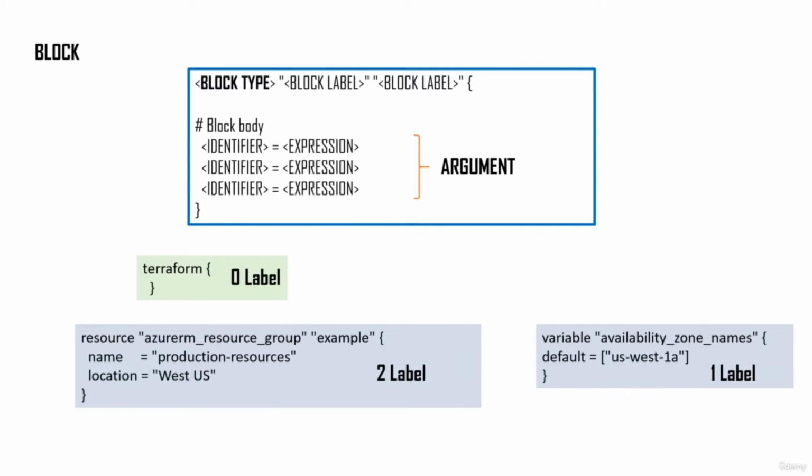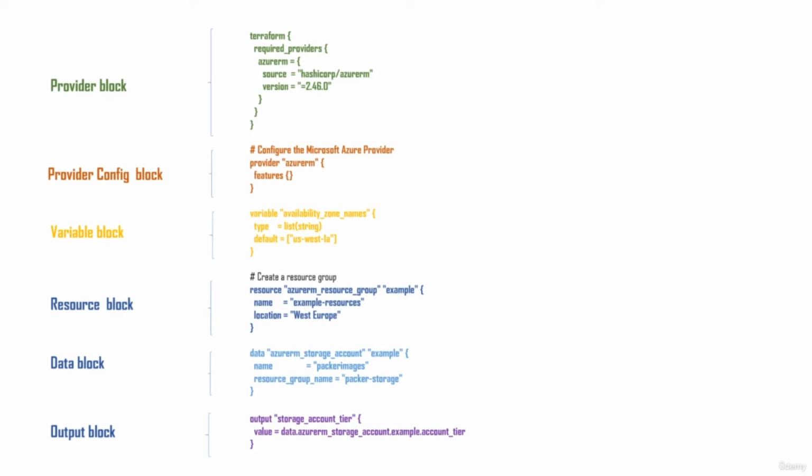So the block consists of a block type and then a set of block labels based on what kind of block type it is. And within the block are a set of arguments. And each configuration file in Terraform is basically a set of blocks. So that's about it. Now, this is a very important chapter, and I hope you go through it a few more times. It's a very short chapter, but it's very important to remember all the points that I have reiterated in this particular chapter.